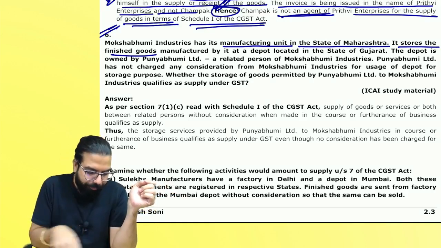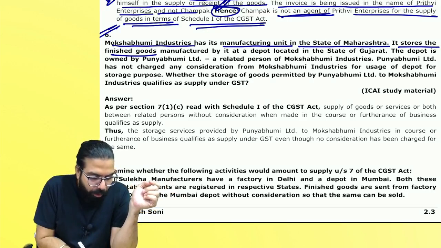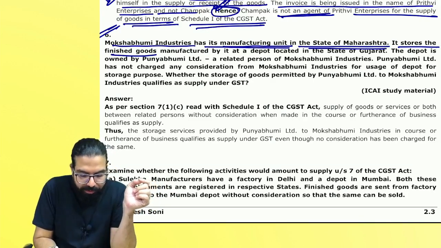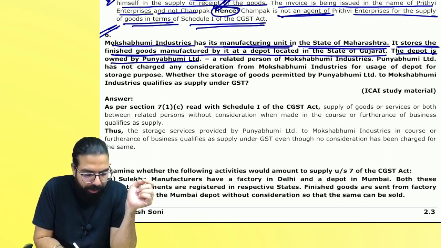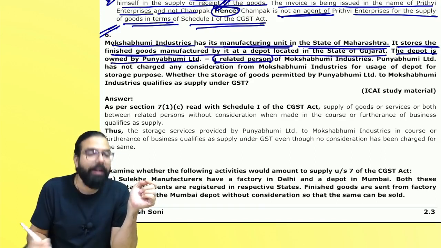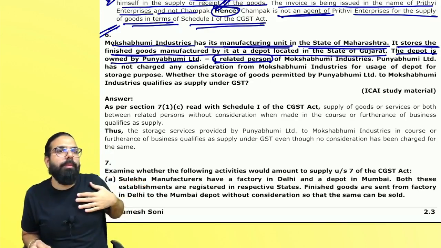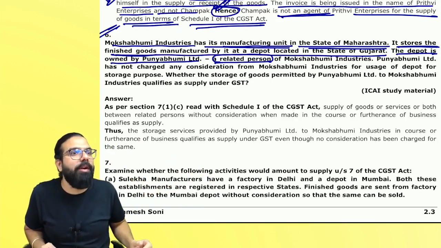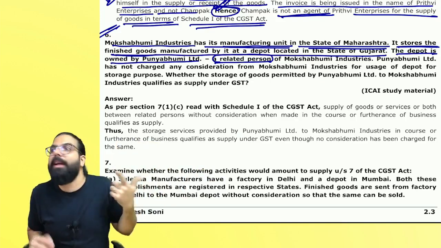Moksha Bhumi, see here. Moksha Bhumi has its manufacturing unit in Maharashtra. It stores the goods manufactured by it at a depot in Gujarat. The depot is owned by Punya Bhumi Limited, a related person. They have said related person. It means Moksha Bhumi might be controlling 51% share of Punya Bhumi. So they are telling it's a related person.